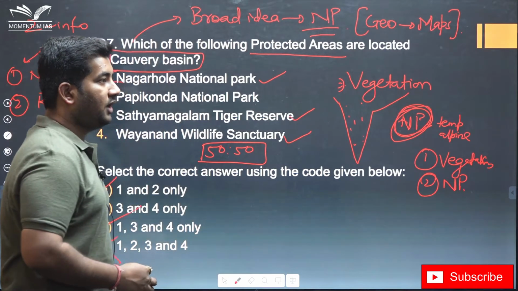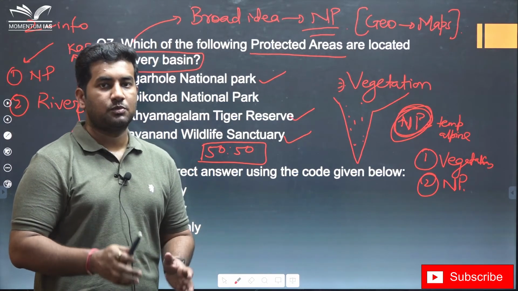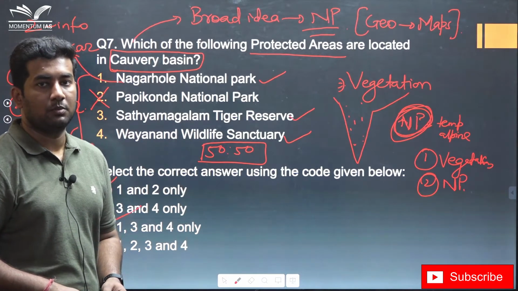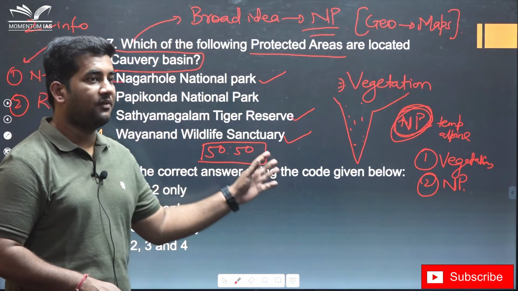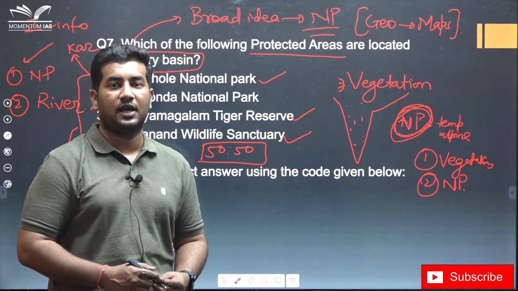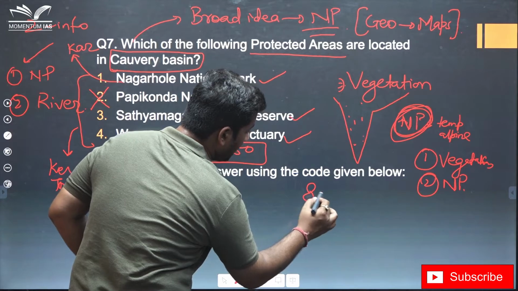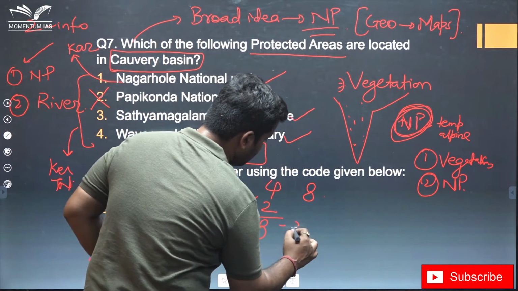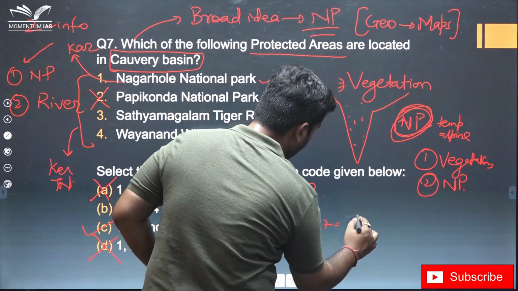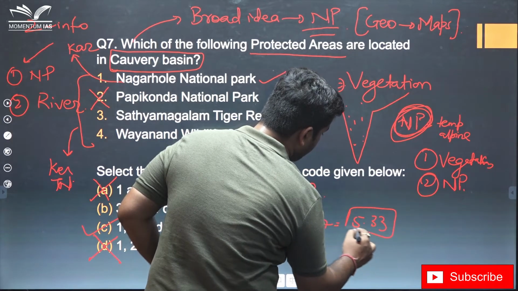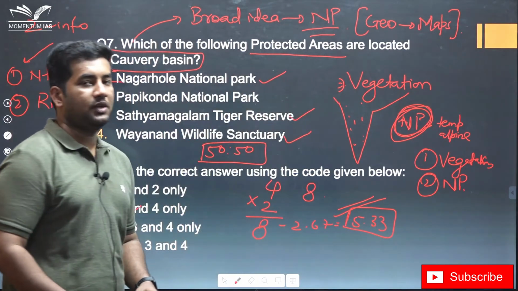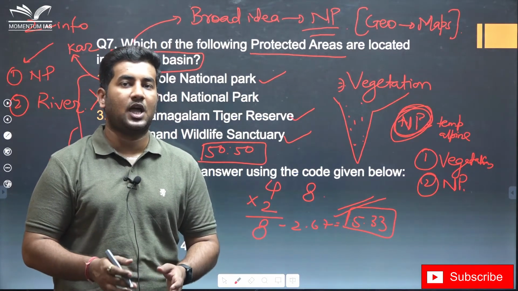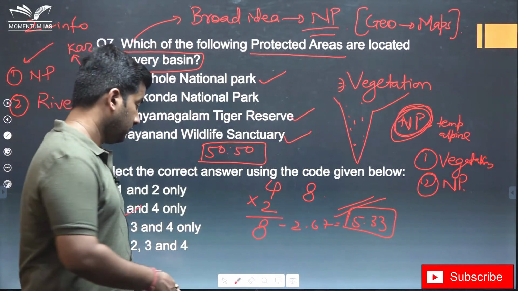So this is my motive: even if you are not aware of the information, just by looking at some information which is easily available in the question, you should try to maximize your probability. If you are increasing probability in 7 or 8 questions, then there is a high chance that out of 8 questions, you can get at least 4 correct. If you are able to get 4 correct, then it would fetch you 8 minus 2.67, that is equal to 5.33. And this is a game changer. In prelims, even 1 or 2 marks is a game changer. If you are able to do this in around 10 to 20 questions, there is a high probability that you will end up with a positive score.